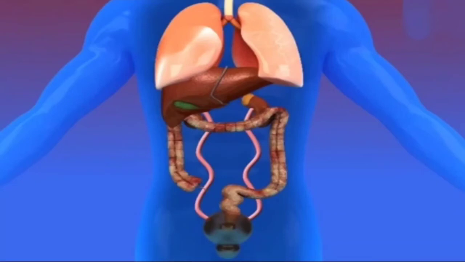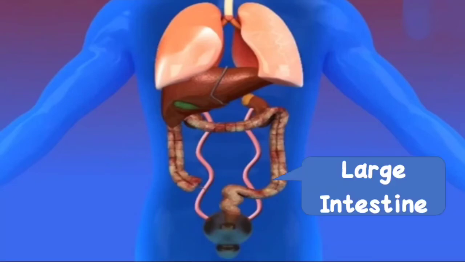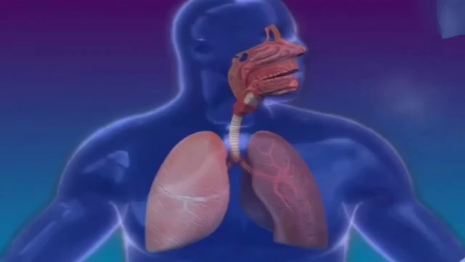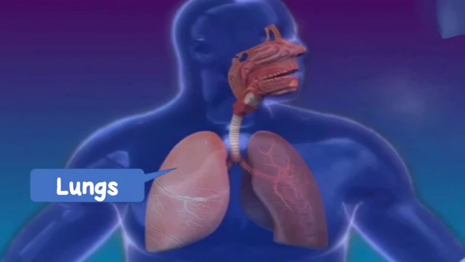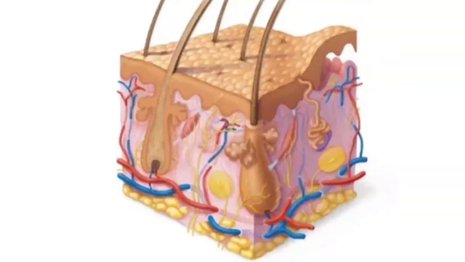We have already learned in the digestive system that the large intestine throws out solid waste through the anus. Then in the respiratory system, we discovered how the lungs throw out gaseous waste like carbon dioxide and water vapors through the nose. And there is a system which throws out liquid waste from the body. Now let us learn how liquid waste is thrown out through the kidneys and the skin.